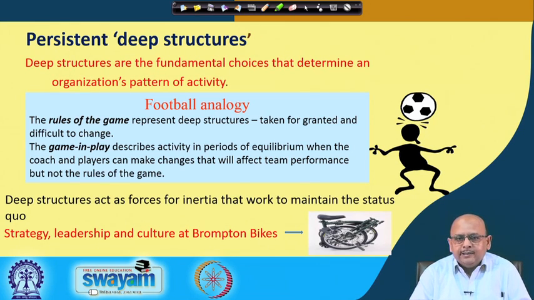So, it again creates a deep structure, it means you cannot change it now, but what you can change is the kind of activities you have, in order to maintain the equilibrium: what kind of marketing effort you have, how efficient the products or services you offer are, and what other things you do through which the performance of the organization is going to change.